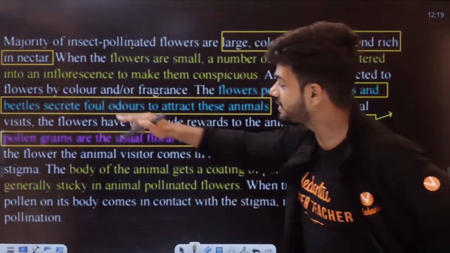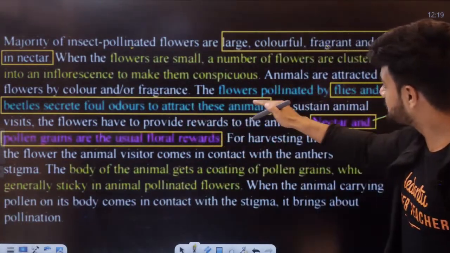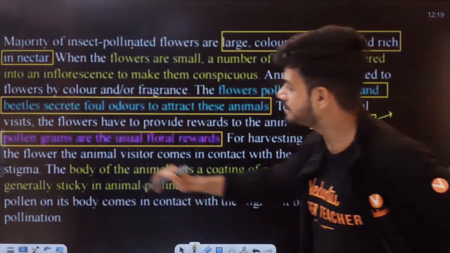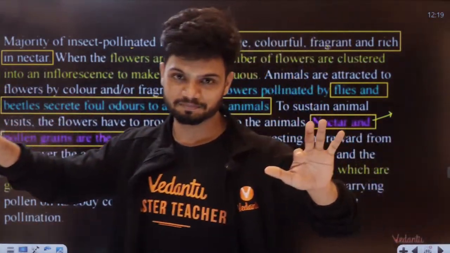Animals are attracted to the flower by color or fragrance. The flowers pollinated by flies and beetles secrete a foul odor. See, there are two extremes.